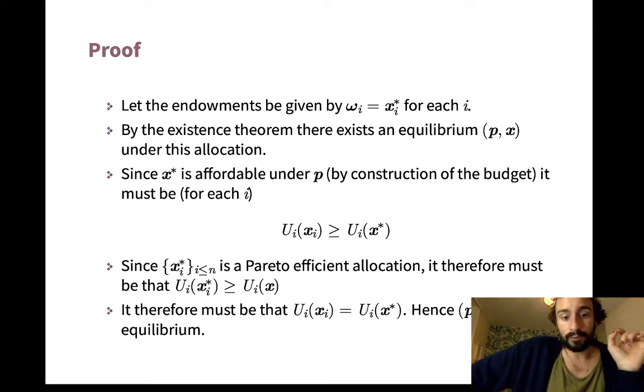Since x* is affordable under p, right? Remember, your endowment is always affordable. So x* is affordable because x* was the endowment. And you sell the stuff to the state, you can buy it back from the state, the prices don't change.